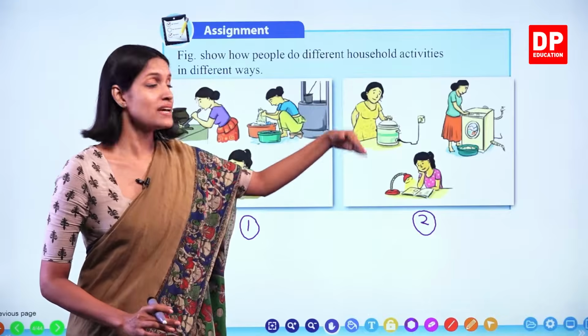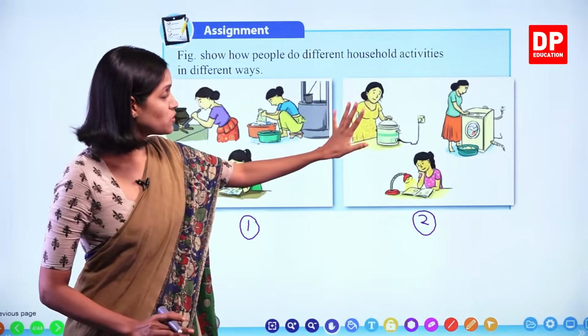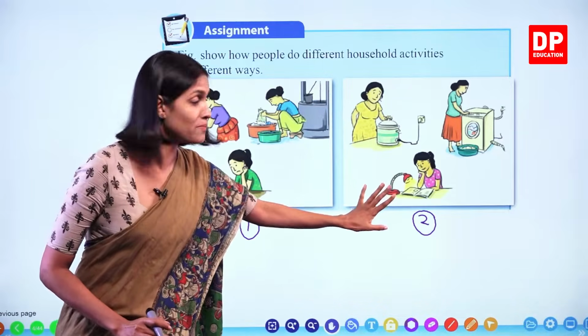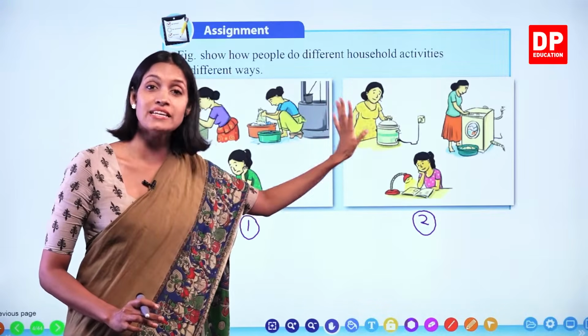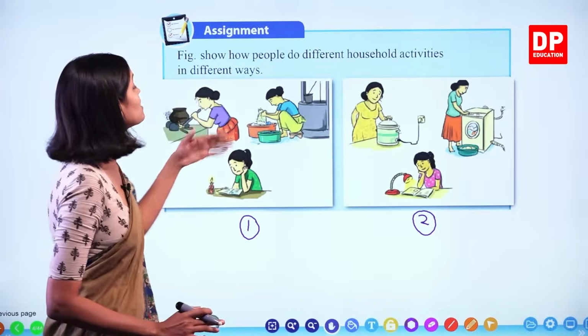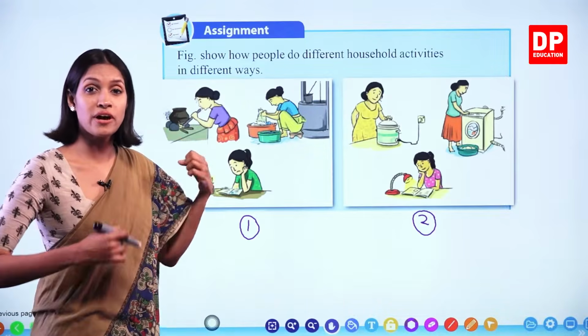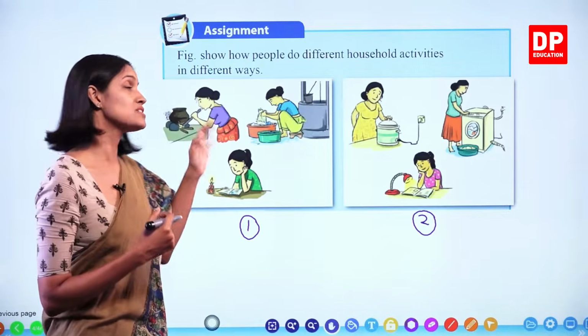That is because it's easy to do, because we don't have to use our labor much, and at the same time, time is also saved. This is faster and easier both. So here we need our labor. We have to have our energy to do these types of activities.